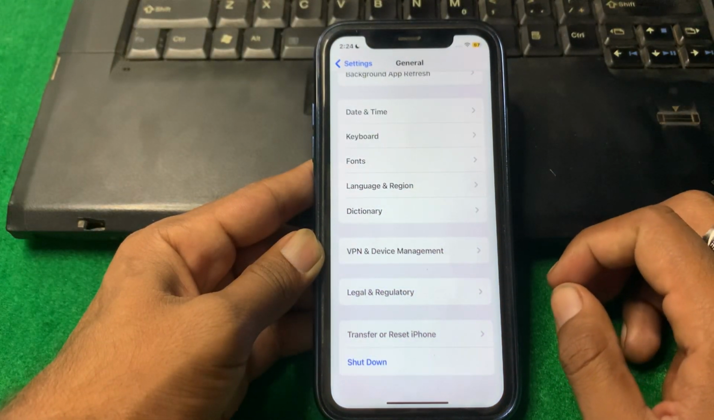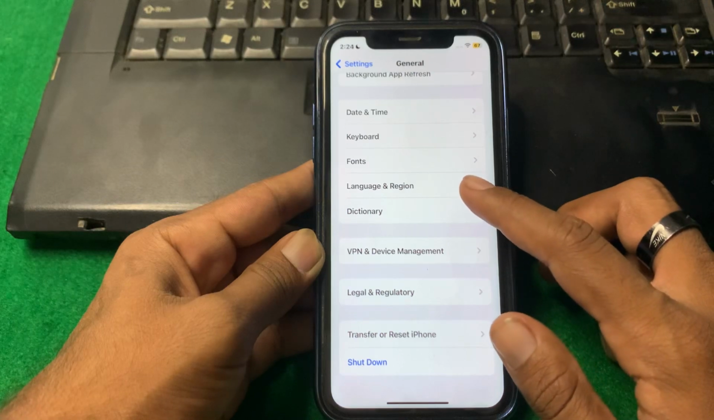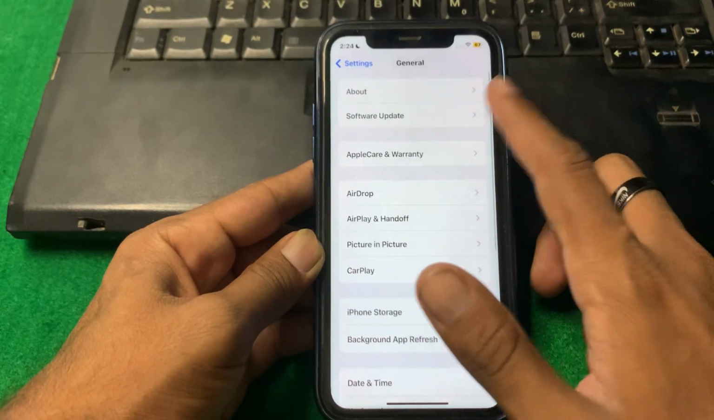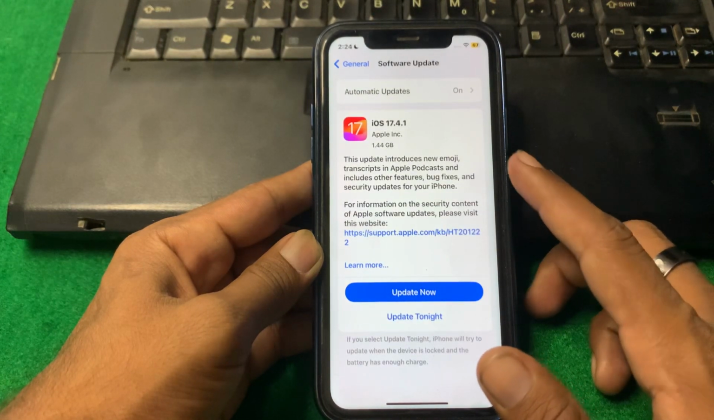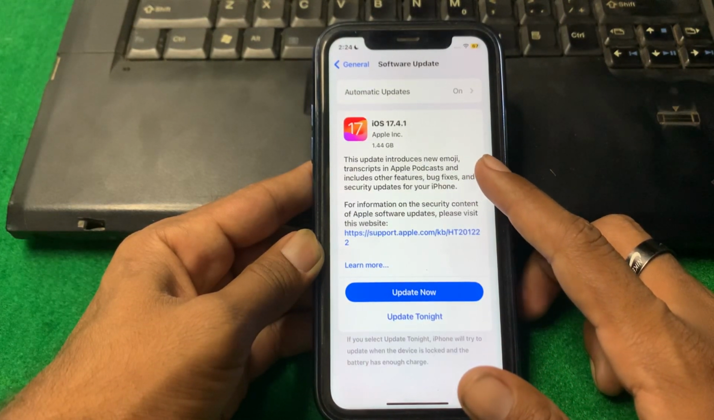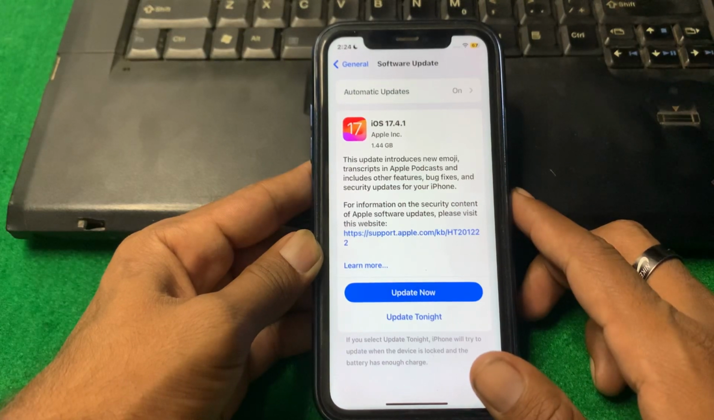And if the problem is still there guys, then you have to simply check for a software update. Make sure that you are using the updated version of your iPhone. If there is any update, then simply update it first and check if the problem is fixed or not.